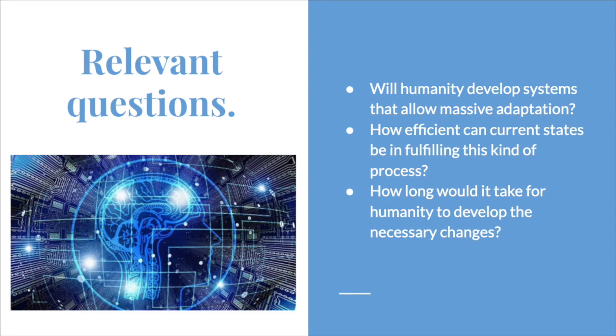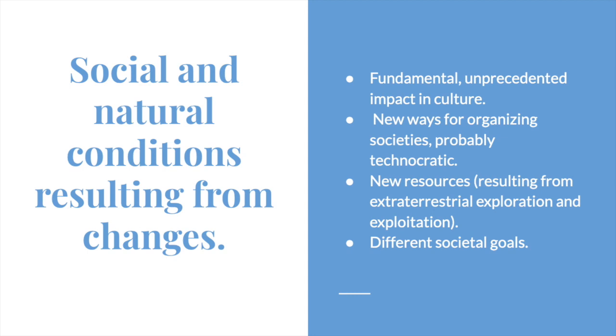For example, there's no doubt that a society that could not save all its members from a major disaster, but only a few portions of them, will have a different culture than the ones that could adapt massively. Anyway, there are still some consequences for these changes that are quite plausible.